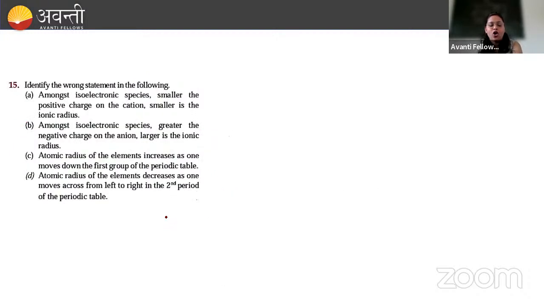Next, identify the wrong statement in the following. Amongst isoelectronic species, smaller the positive charge on the cation, smaller is the ionic radius. Just now we have talked about this. You have to tell me the answer. Amongst isoelectronic species, greater the negative charge on the anion, larger is the ionic radius. Next, atomic radius of the elements increases as one moves down the first group of the periodic table. Next, atomic radius of the elements decreases as one moves across left to right in the second period of the periodic table. So, what do we have to see from these?